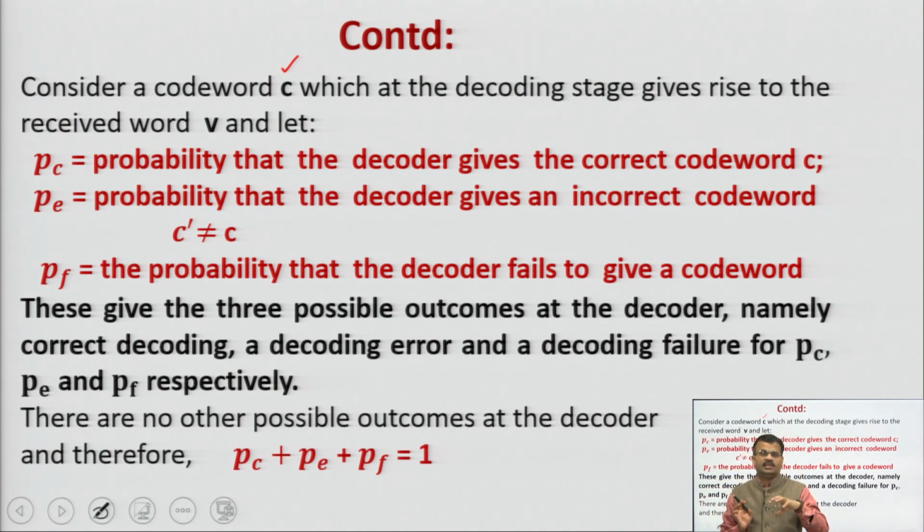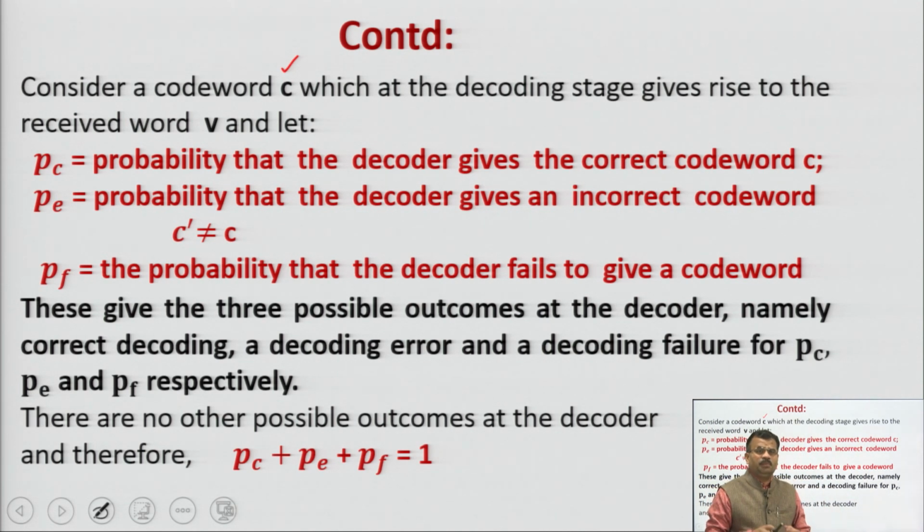It means the probability that the decoder gives an incorrect code word. At the encoder we have already encoded and sent it, but at the decoder you have to check. So PE: if you are not getting the correct code word, you are getting an incorrect code word. So that will be PE. PF means now you are not able to detect the error. It means failure: the probability that the decoder fails to give a code word. It has failed, it is unable to do anything, the question of right or wrong is over. These give the 3 possible outcomes in terms of probabilities we are taking here at the decoder side.